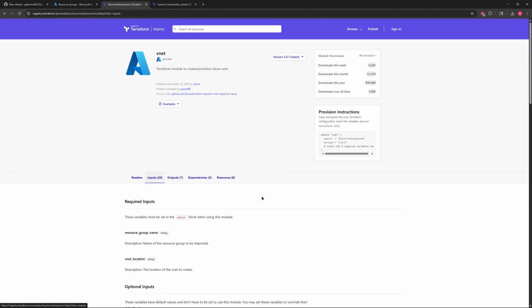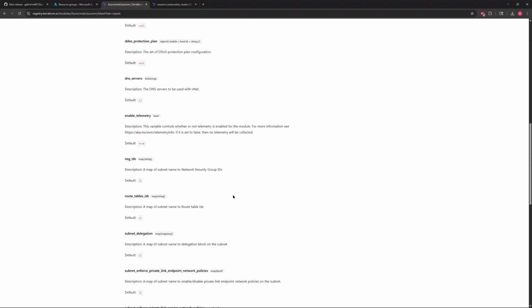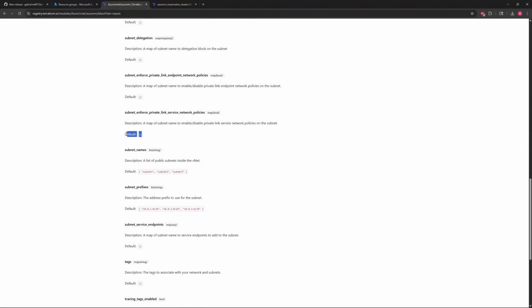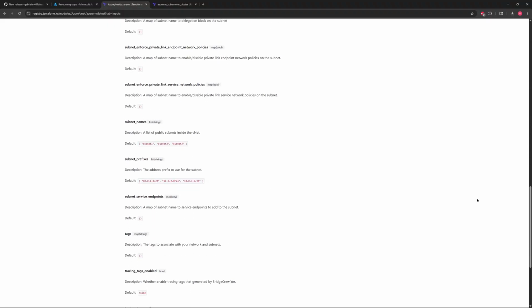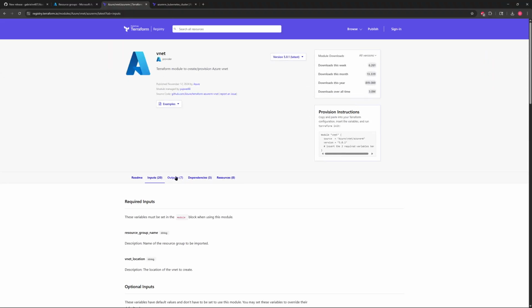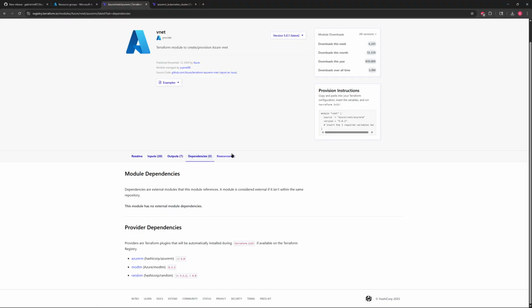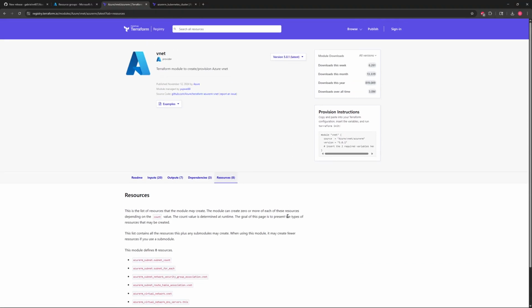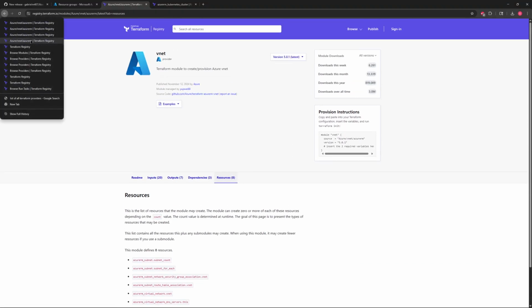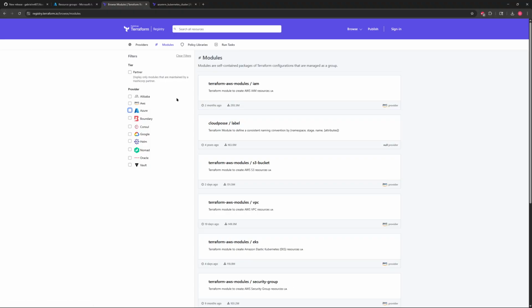But this is one where we can see more about the kinds of inputs that it's going to be asking for. It says required inputs, so you have to put those in. Optional inputs, you don't have to put them in. They specify what the default values are, so if you don't give anything, that's what it will be. We can look at the outputs that it gives, the dependencies, kinds of resources that it can make. The list goes on. So we have all of these over here.